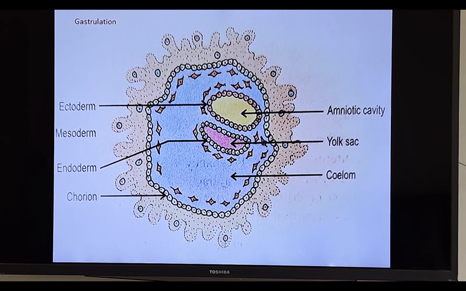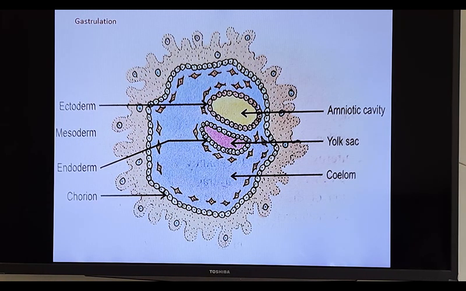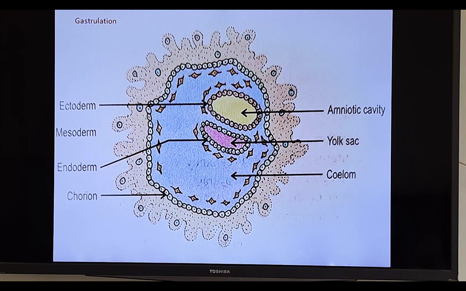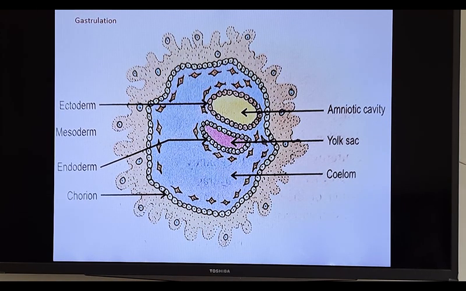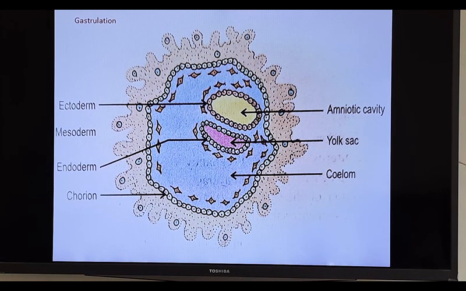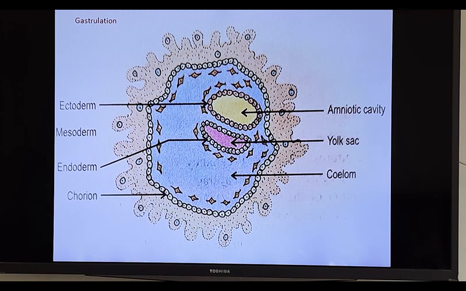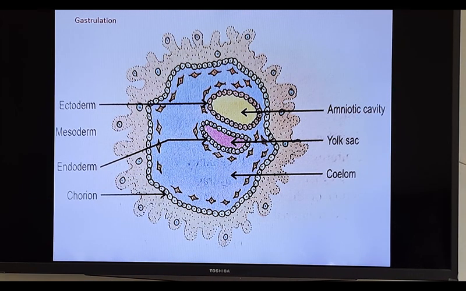From ectoderm, which is called the fate of ectoderm: epidermis of skin, meaning the outer layer of skin, hairs, nails, sweat gland, salivary gland, mammary gland, lacrimal gland, and sebaceous gland are formed.